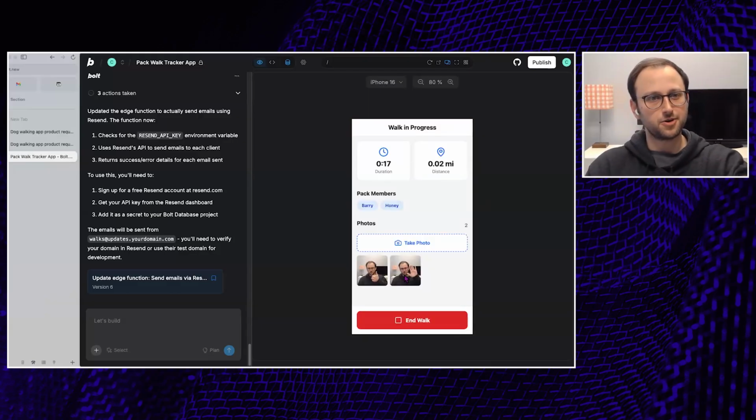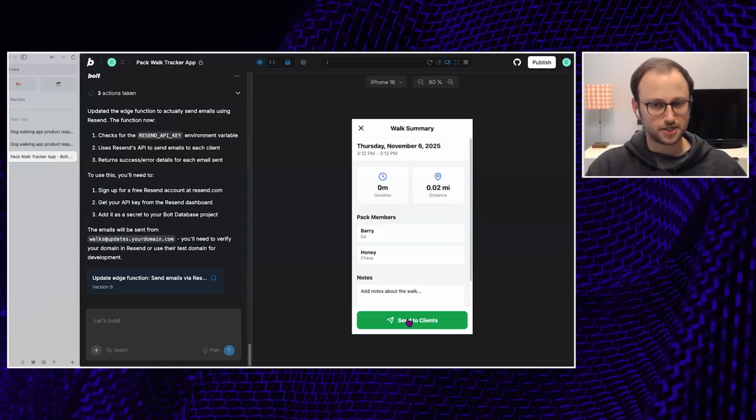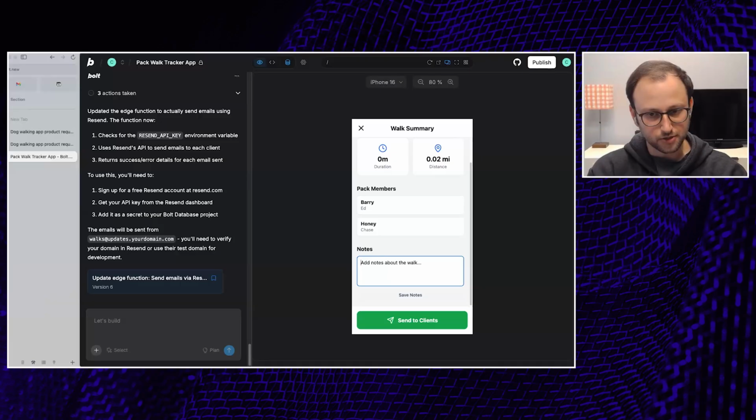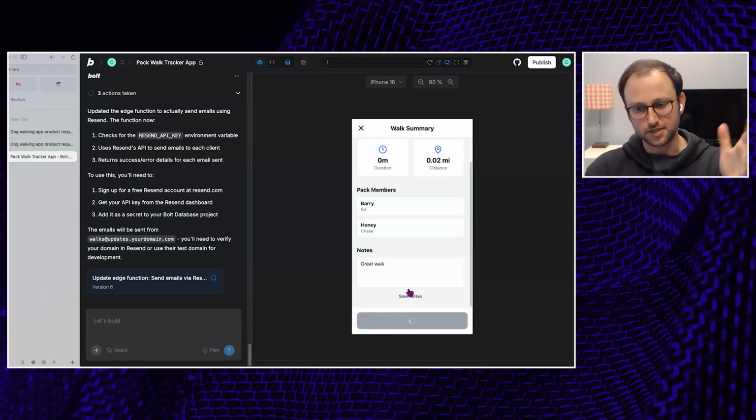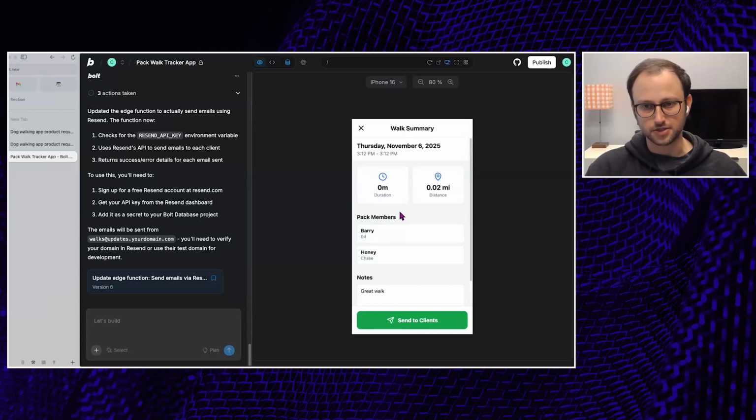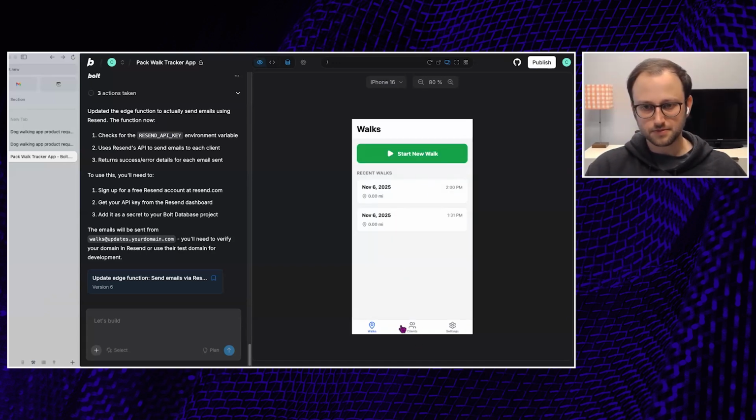You can imagine if I was on my phone, I'd be doing this, and then we're going to end the walk here. And let's see if the end walk button works. Okay, had to click it twice. And now I get my summary. We'll put a great walk in here. But one of the features that's not hooked up, like you were talking about earlier, Ed, like Twilio or email, any of these things, is that I need an API key, right? I need to actually use another service that's not baked into this in order to get some of that functionality going. I'm going to click send walk here, and it'll show up in my history for that.